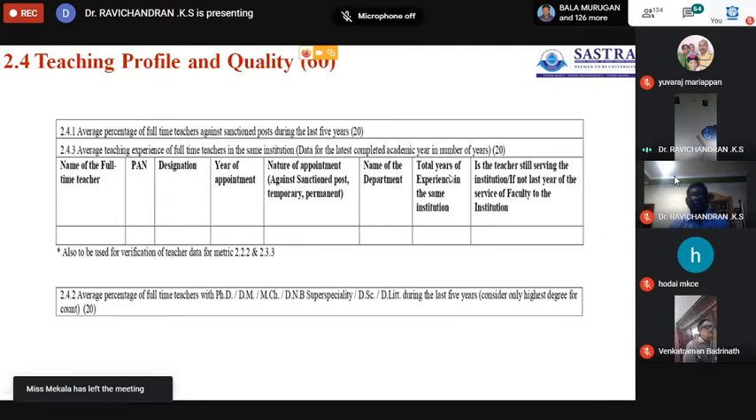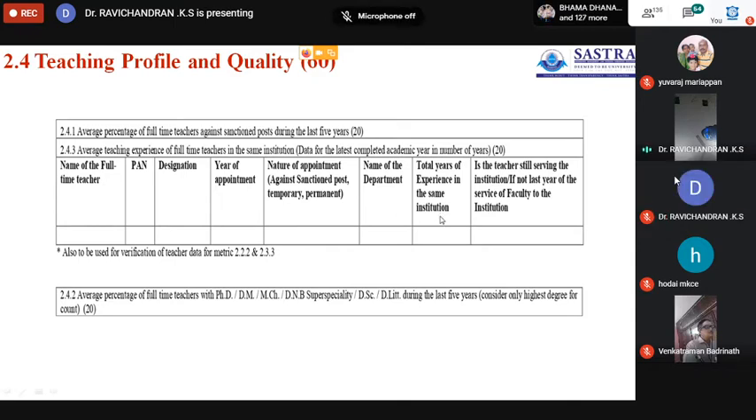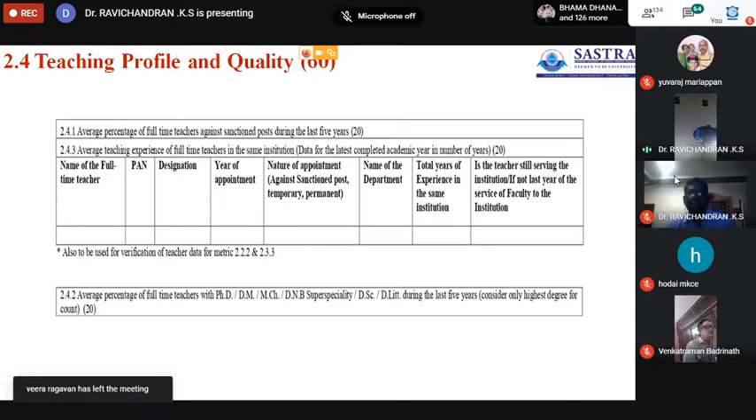Here we have total years of experience in the same institution. In the last 20 marks, we need not calculate for every year, such as 15, 16, 17 till 19, 20. At the end of the year, it is sufficient to calculate for 19, 20. Then you can find the total number of years.